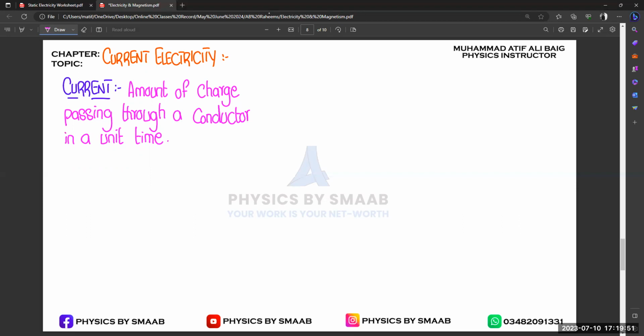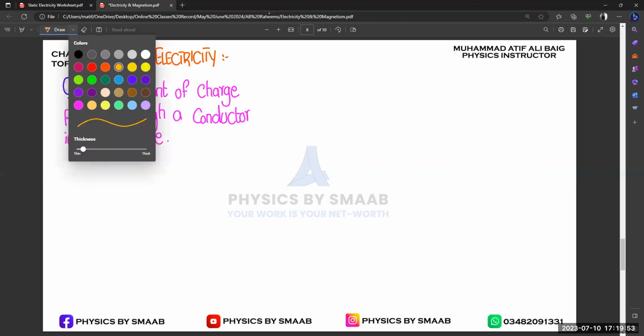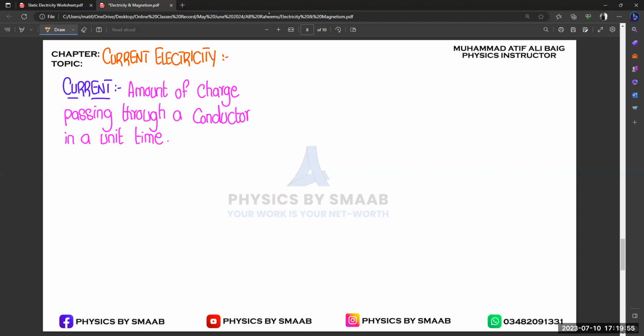What is the symbol for charge? Q, that was the symbol for charge. And what is the SI unit for charge? Coulombs. The SI unit of charge is C, coulomb, and the symbol of charge is Q, right?